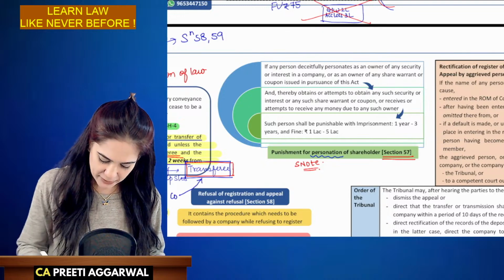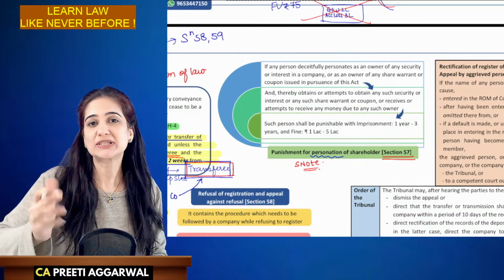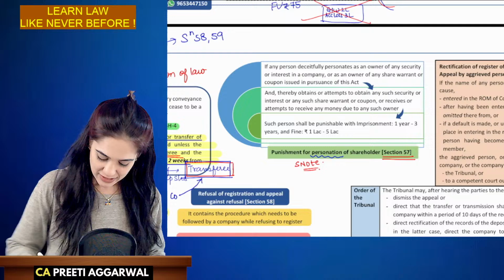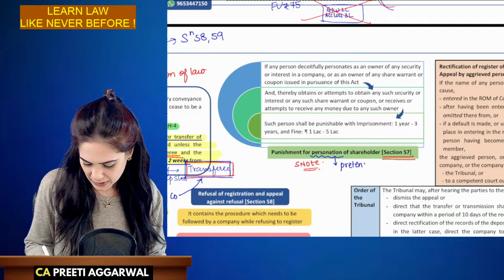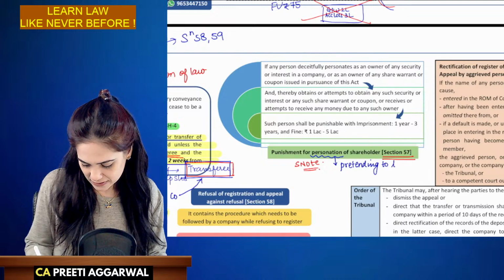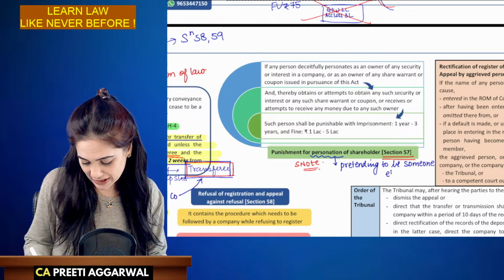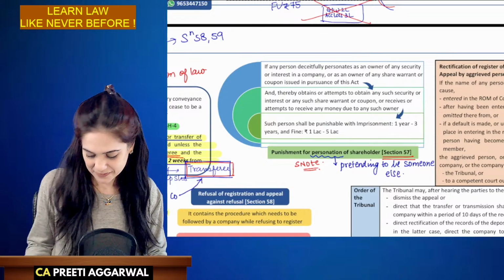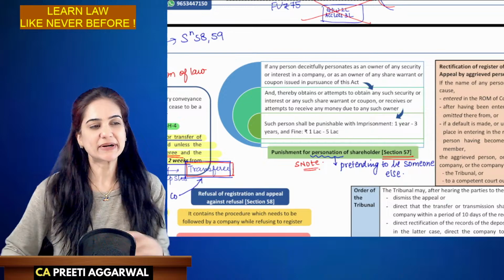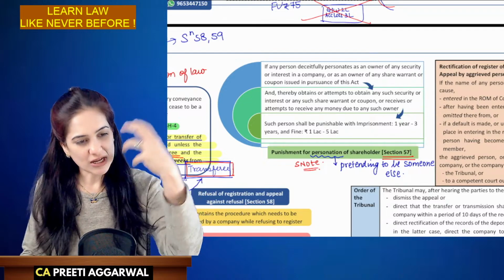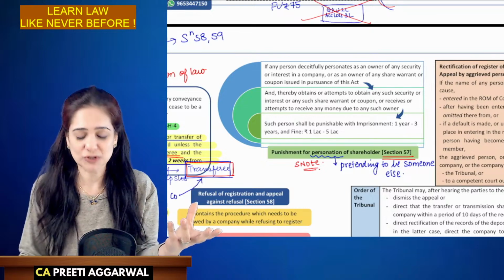Punishment for personation of shareholder. Personation means you're pretending to be someone else. So I am impersonating a person. I'm pretending to be someone else and I get the transfer executed in my name, or I get the benefit like dividend, etc. of those shares.